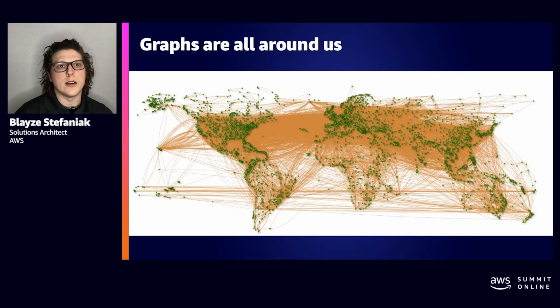Many things in the world are highly connected, and graphs really present relationships that are all around us in a format that's really easy to understand. The graphs consist of nodes and links, and they represent relationships between things. So this illustration depicts a data set consisting of air routes. The green circles represent airports and are our nodes, and the yellow lines represent scheduled flights between the different nodes, which are our links. It's taken from a data set that was developed by one of our solution architects, Kelvin Lawrence, and we use this as an example later on.